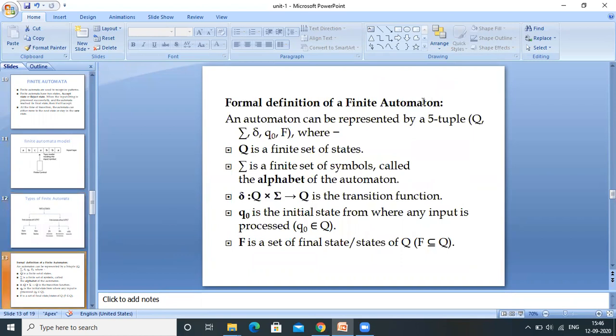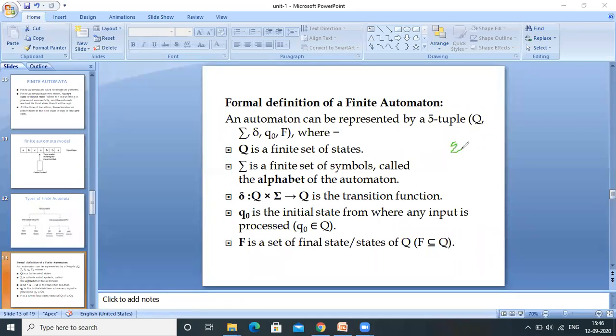Formal definition for finite automata. Finite automata is defined with 5 tuples: Q, sigma, delta, Q naught, F, where Q is the set of all states within an automata. Sigma is the input symbol.